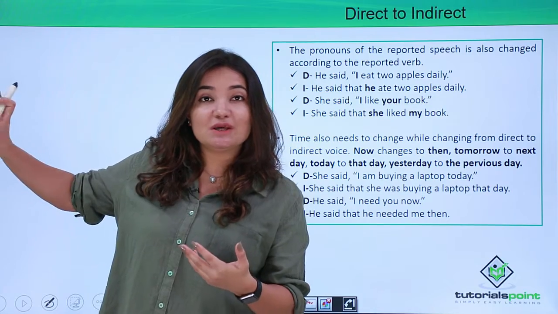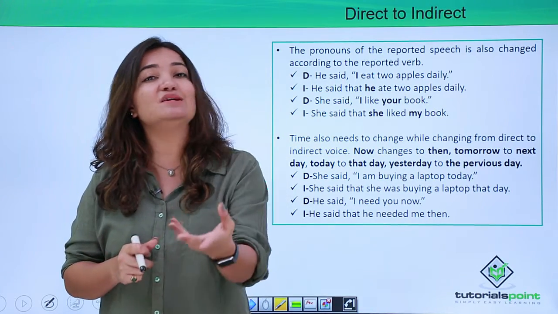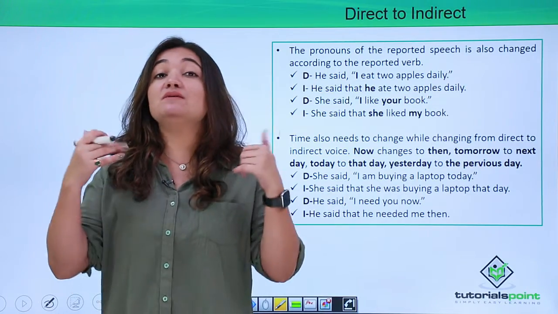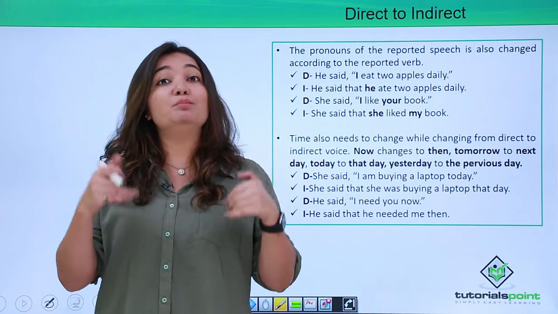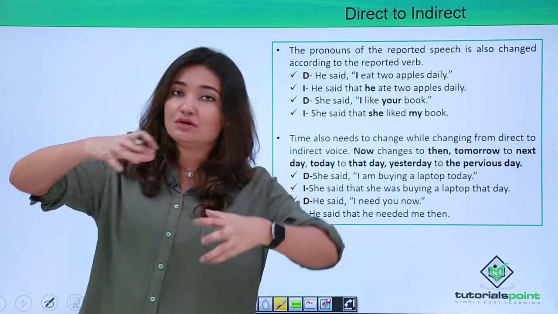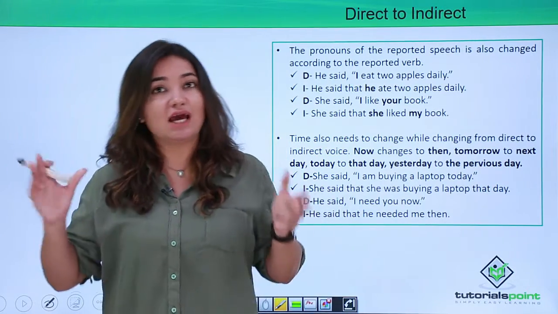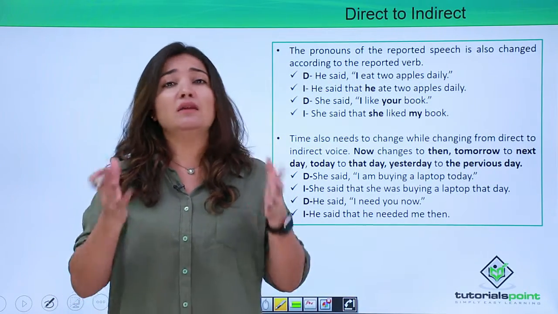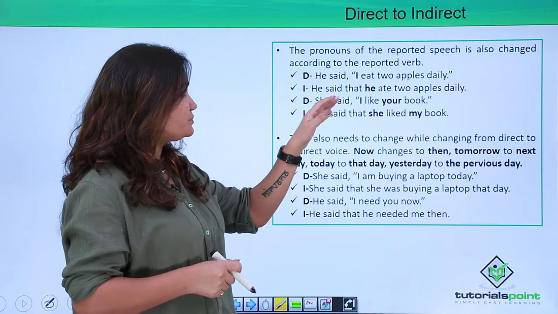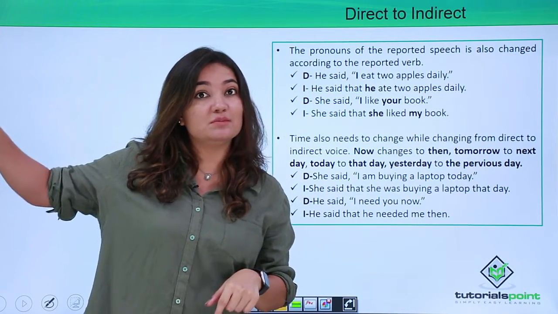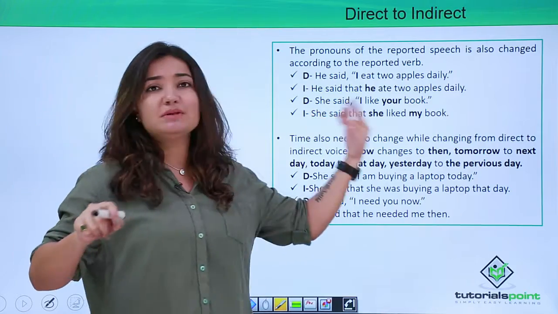Now that time the speaker was the first person, now the speaker is the third person and you are the first person, right? So now you understand why we have to change the pronoun arrangement as well, because the entire dynamics has changed, the time frame has transitioned. So you have to change the pronoun as well. Now when you report it, how would you report it? He said that he, the third person, ate 2 apples daily.